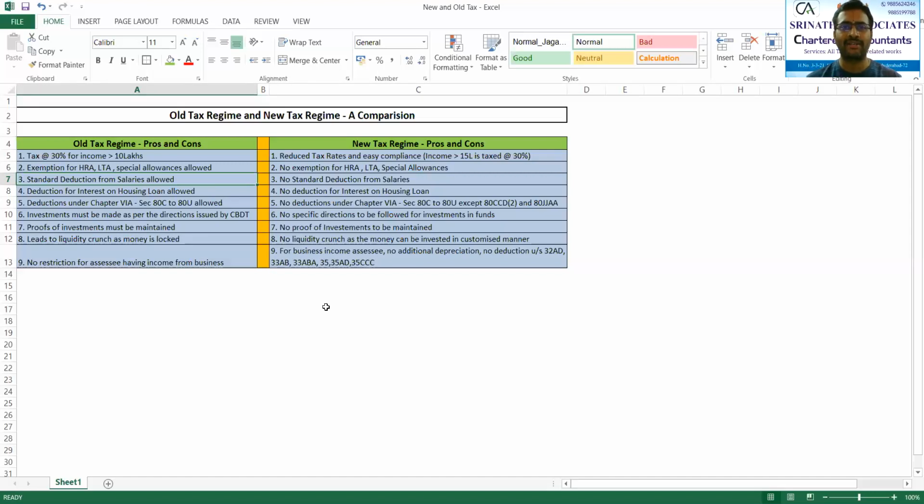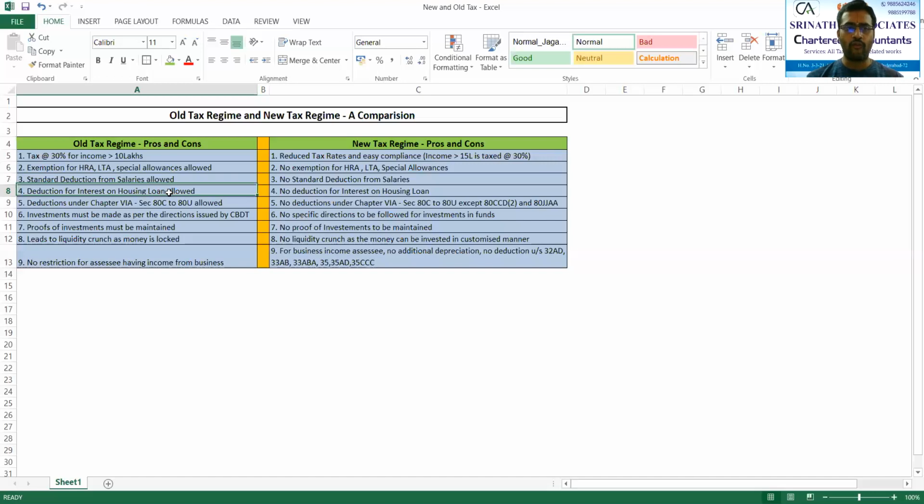No standard deduction, no deduction for entertainment allowance, no deduction for professional tax. Yes, professional tax also you were claiming as a deduction under section 16, subsection 3. 2,400 rupees maximum you were claiming as a deduction. But now they are not going to give you such amount of deduction. That is your third difference between old and the new one. So in the new, definitely it's a con.